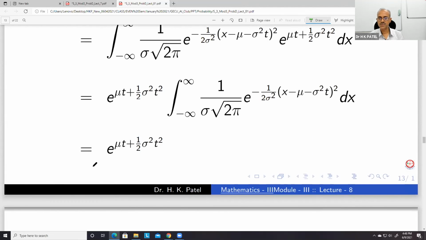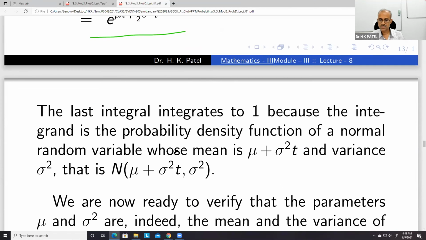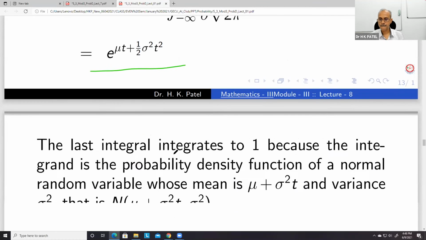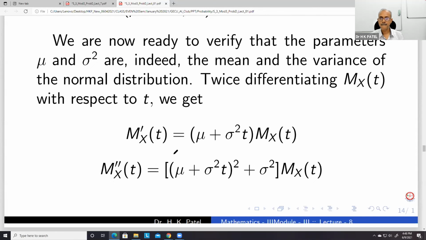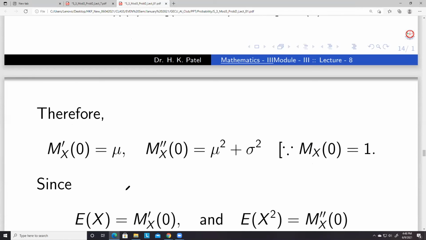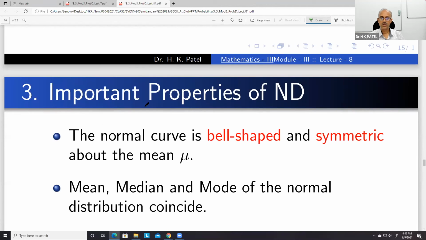So finally it comes out to be e to the power mu t plus 1 by 2 sigma squared t square. And then we can use these derivatives to get the mean and standard deviation or variance. So these are some properties of the normal distribution.